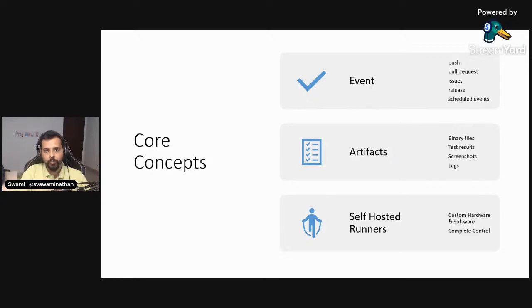So now there are some more things to it, right? There's something called an event. So what is going to trigger that particular workflow, right? That is where the event comes up. Some of the examples of the events are listed here, right? So it could be a push. If you push code to a repository, that is one of the events. Or whenever you create a pull request, that is another event.